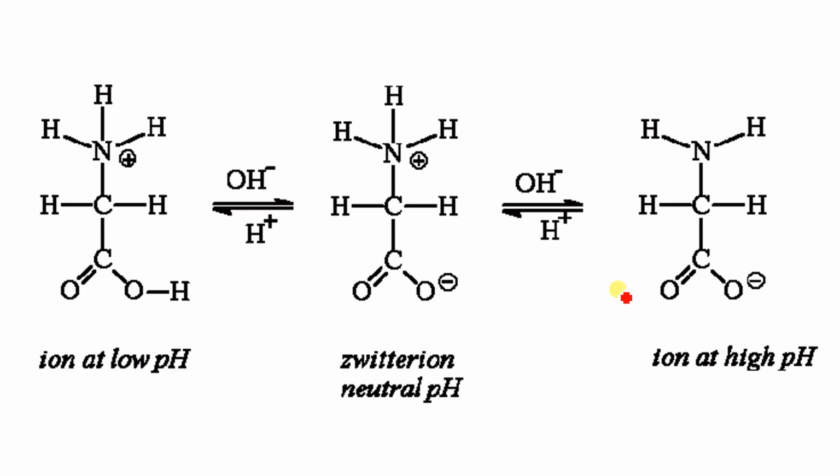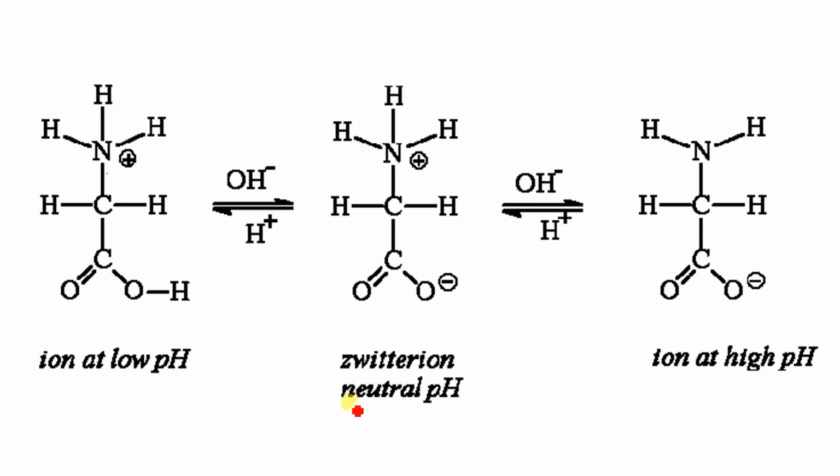Here another thing I'm going to explain. See, when the pH is low, then it will form NH3 plus ion over here, like this. This is the Zwitter ion. Be careful. This is Zwitter ion.